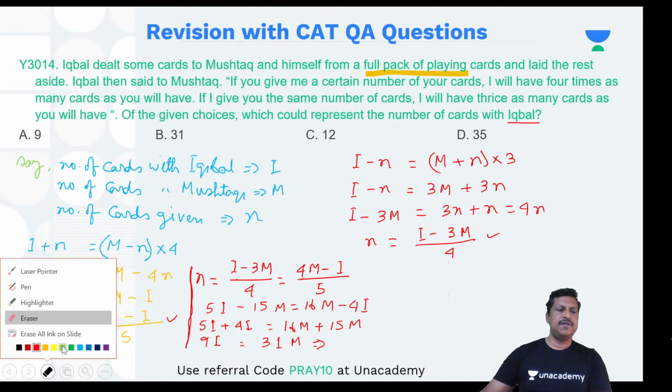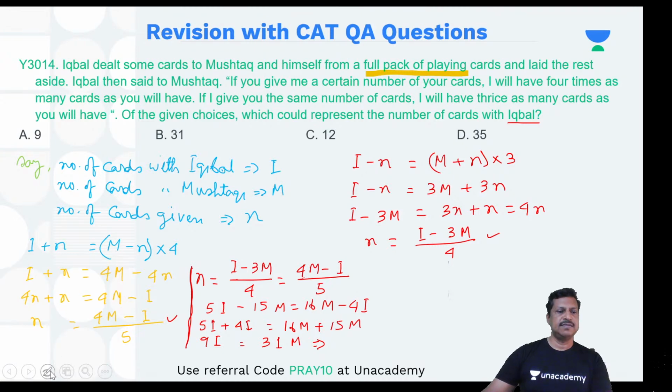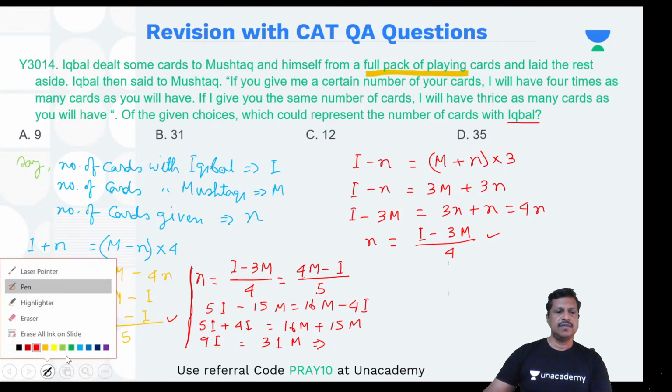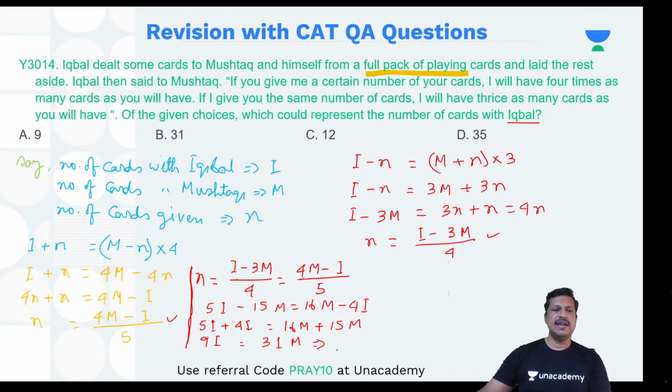That will be better, I believe, to get the final thing. So from here I can write down m equal to 9 into I divided by 31. Now your job is done.